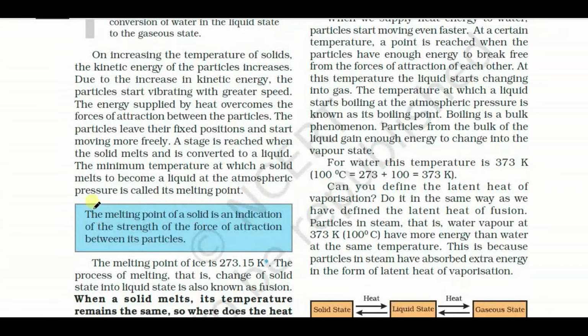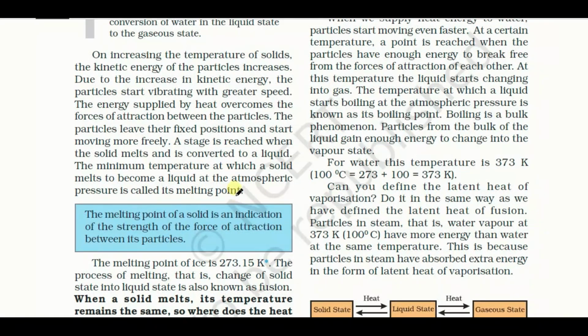So what happens when you are providing temperature or heat to a solid substance? After providing heat to the solid substance, the solid molecules start vibrating, and they want to acquire more space between them, and that's why the particles move far away from each other. Once that state comes, the solid starts melting and converts into liquid state, and the temperature at which a solid melts to become a liquid at atmospheric pressure is called its melting point. So what is the melting point?